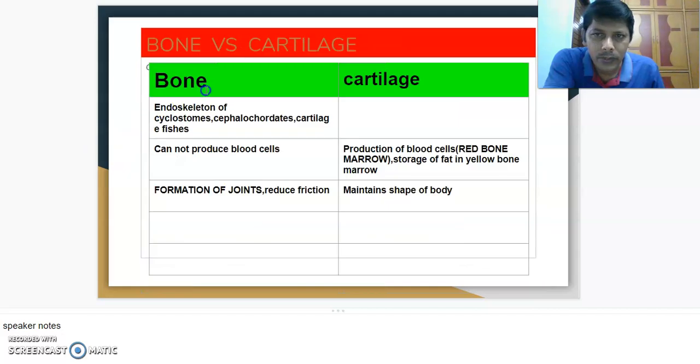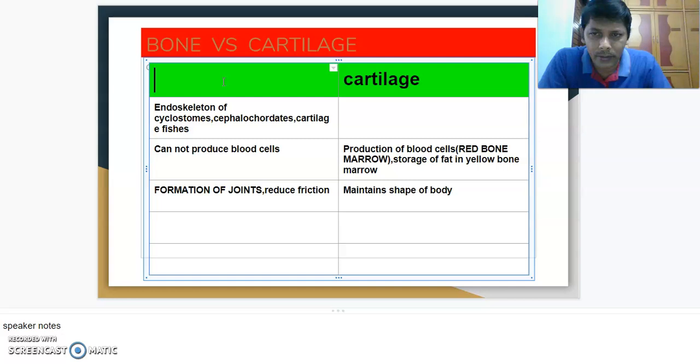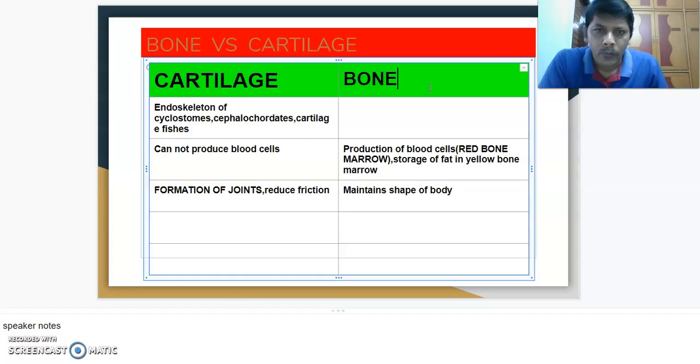Sorry, you have to change these. This is the cartilage, and this is bone. The next endoskeleton is the endoskeleton of cyclostomes, cephalochordates, and cartilaginous fishes. It is made up of cartilage. Bone is not present.